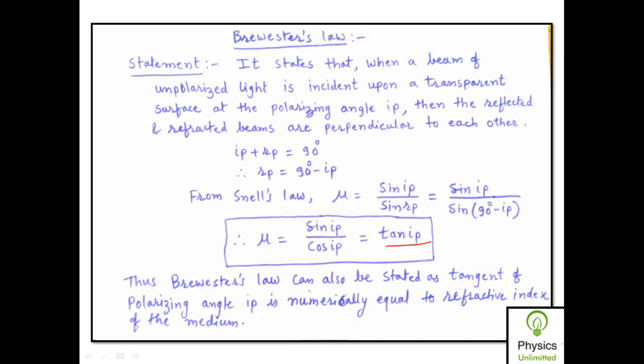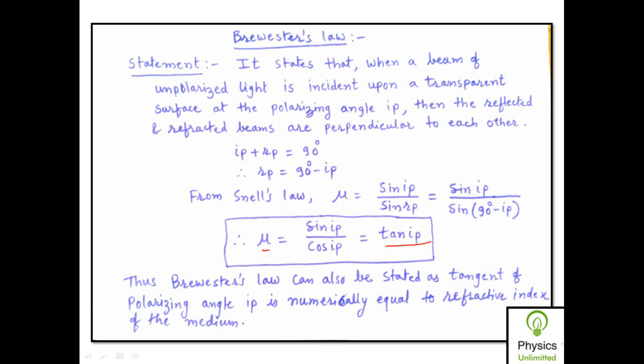So Brewster's law can also be stated as: the tangent of the polarizing angle IP is numerically equal to the refractive index of the medium. So refractive index mu is equal to tangent of the polarizing angle IP. Since the refractive index mu is different for different transparent surfaces, the polarizing angle IP is also different for different transparent surfaces. Or in other words, since the polarizing angle IP is different for different surfaces, the refractive index mu is also different for different transparent surfaces.